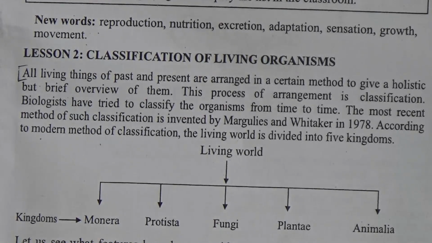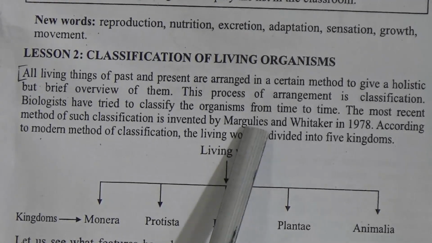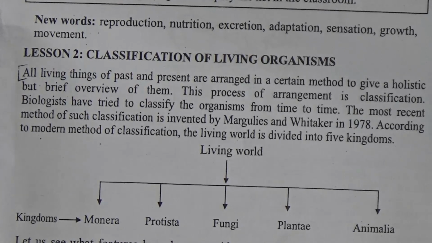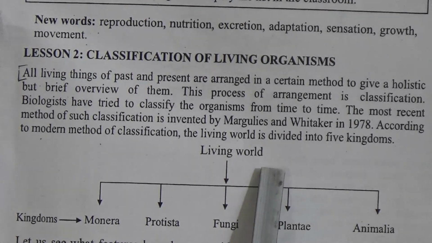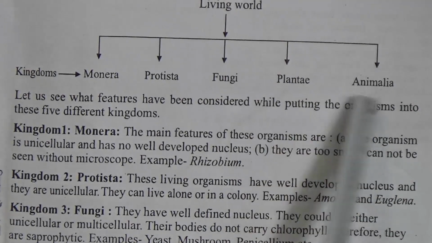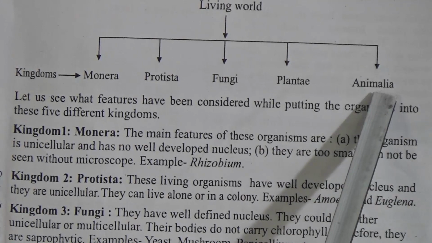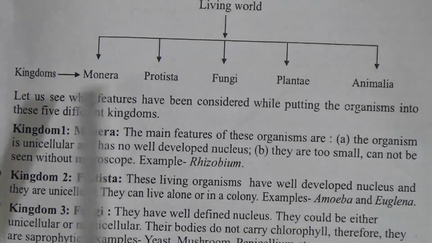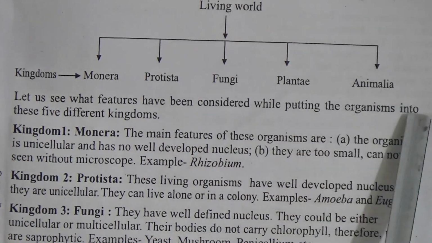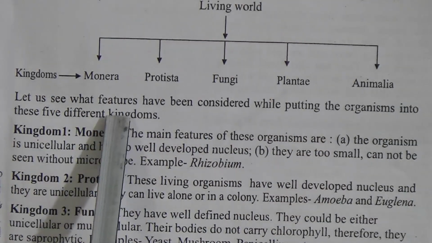Our living world is differentiated into 5 kingdoms, and the biologists Margulis and Whittaker in 1978 differentiated these kingdoms. The kingdoms are Monera, Protista, Fungi, Plantae and Animalia. Living things are divided into 5 kingdoms. Let us see what features have been considered while putting organisms into these 5 different kingdoms.